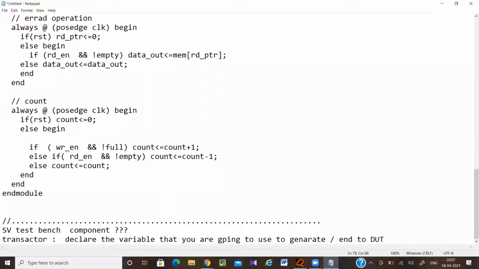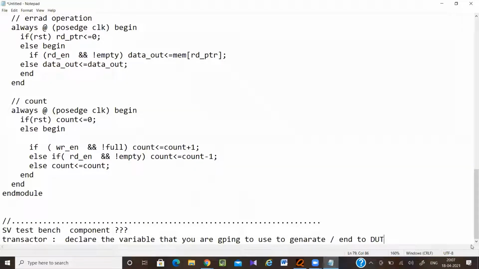It's not just the variables. Say you want something reusable. Let's take an example of a FIFO. In the FIFO, there are write enable, read enable, write data, and read data. These are the signals that I'm going to use in the generator for generating, in the driver to drive the signals to the DUT, in the monitor to capture the signals from the DUT, and in the scoreboard. So everywhere I'm going to use those signals.